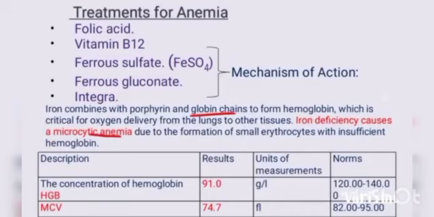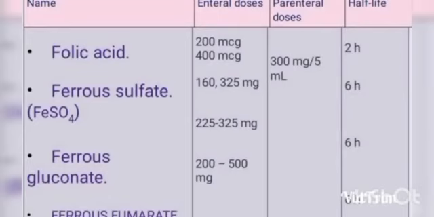Here are the enteral doses, parenteral doses and half-life of the drugs that are used for treatment of anemia. First of all, folic acid: its enteral doses are 200 microgram and 400 microgram, and parenteral doses are 300 milligram per 5 milliliter, and its half-life is about 2 hours.